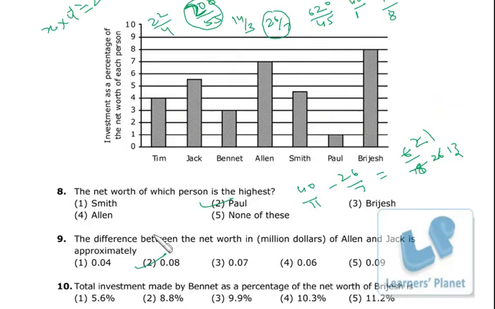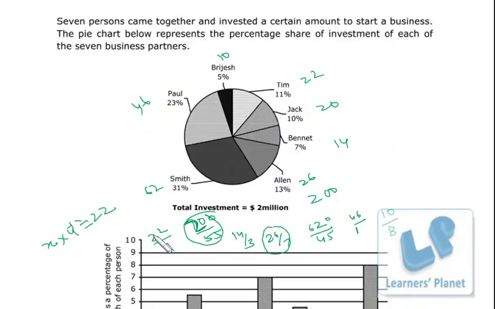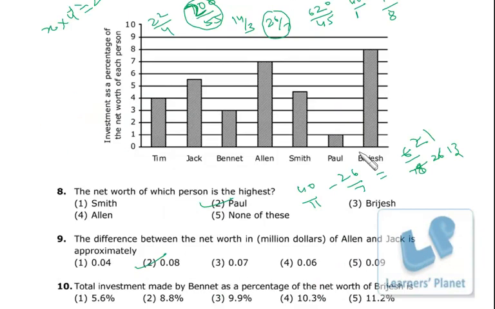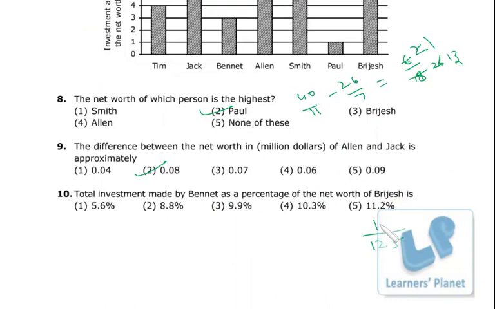Investment by Bennett, since we are taking all the calculation from 200, so no need to worry. Investment of Bennett is 14 rupees. Just write 14. And this is what percent that we have to find out. Okay, so that's pretty simple.